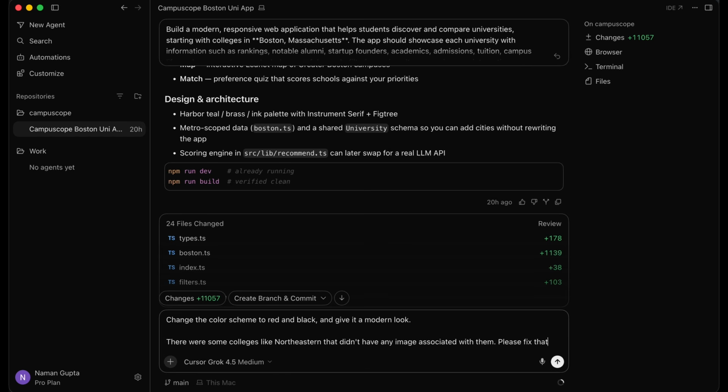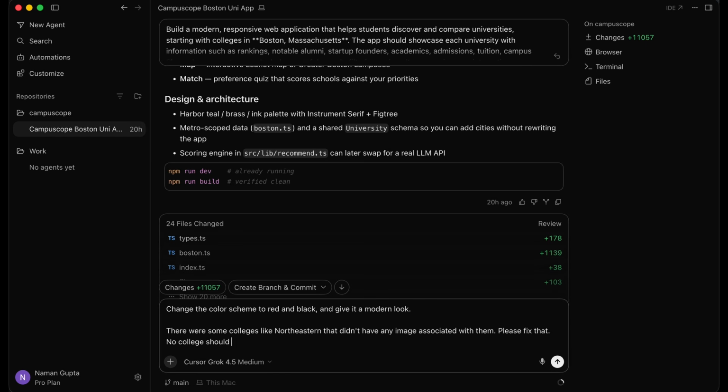Please fix that. No college should be without an image. All right, so basically whatever issues, whatever problems you have with the current application, you add that to your follow-up prompt. And then Cursor Grok 4.5 is going to iterate on the application and all of those changes are going to be solved. So for now, I think that is enough.